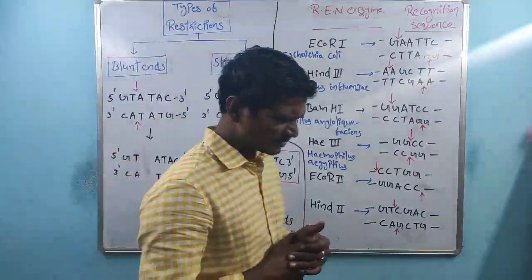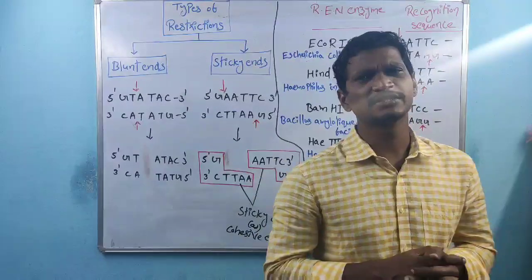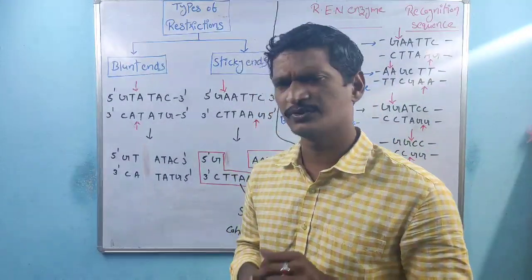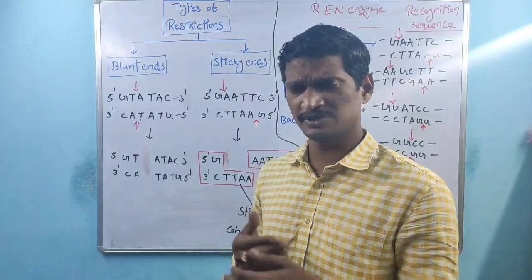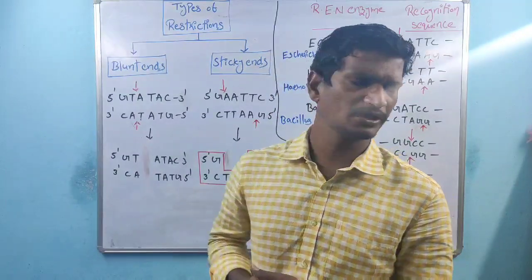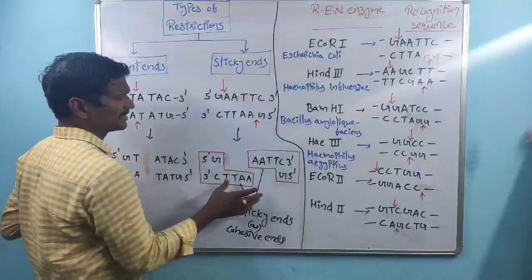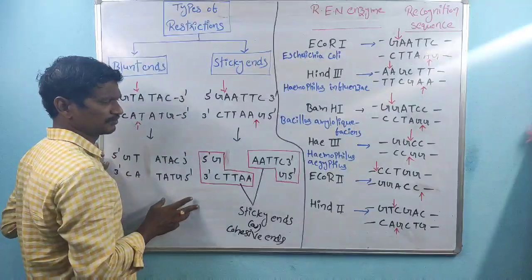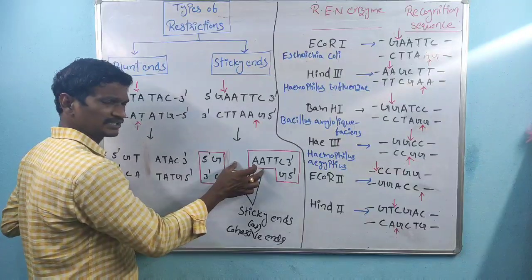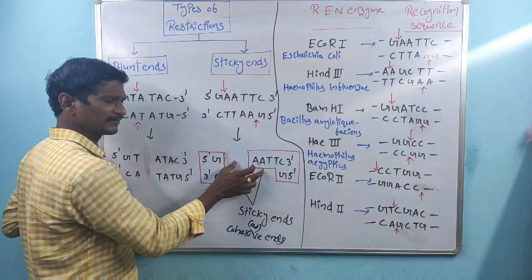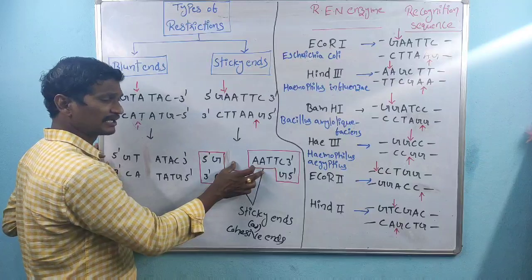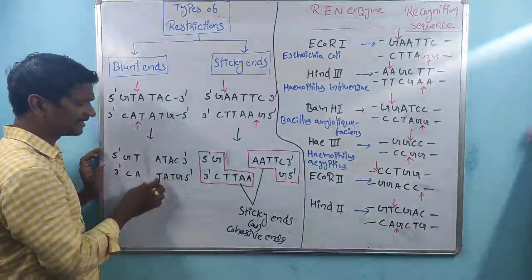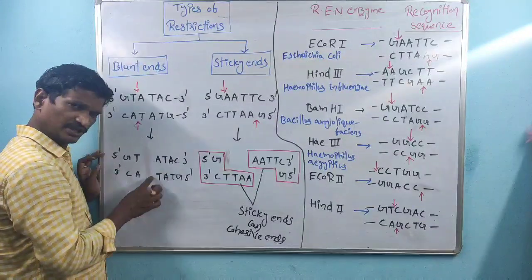Sir, some produce blunt ends, some produce sticky ends. For rDNA technology, which one is the best? Which type of ends are best? Always the sticky ends are suitable for the biotechnology process, because if we insert the desired DNA here, fitting takes place, meaning attachment takes place. These are the blunt ends.